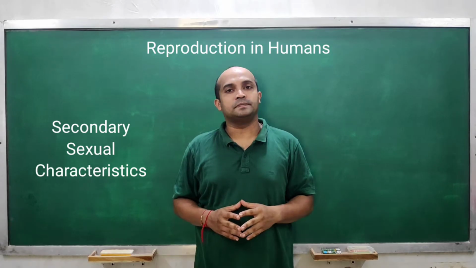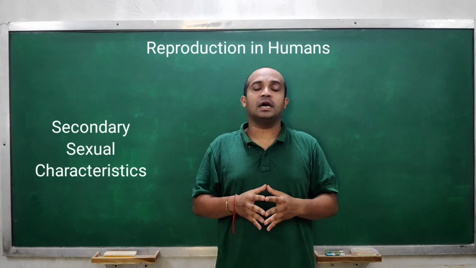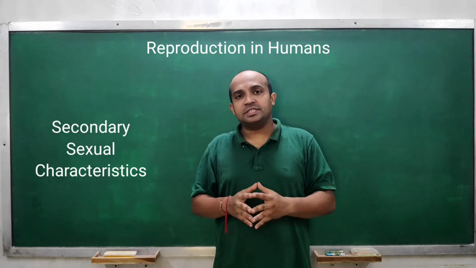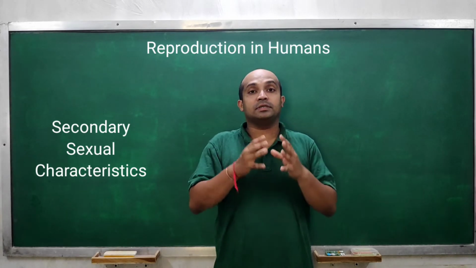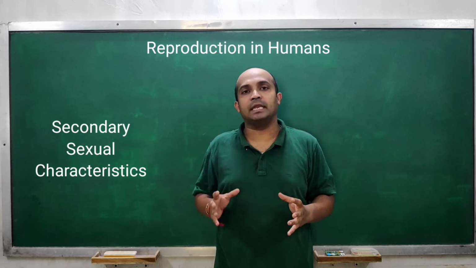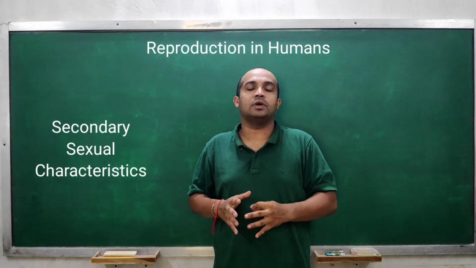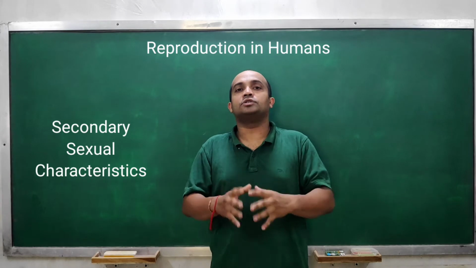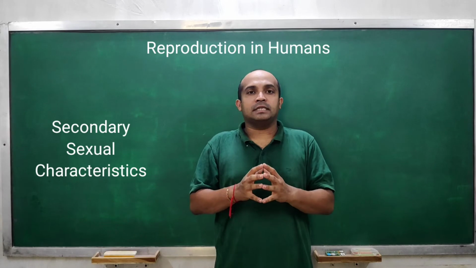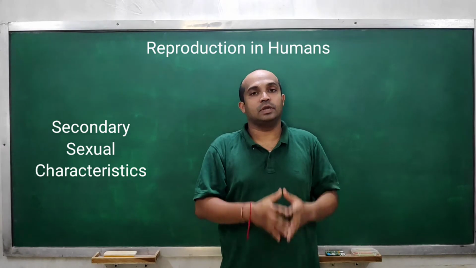All these changes are called secondary sexual characteristics because some of these characteristics are different in male individuals and female individuals. That's why they are called sexual characteristics. And secondary because these changes do not belong to primary growth, right? Wherein body enlargement is occurring, right? So all these developmental changes are called secondary sexual characteristics.